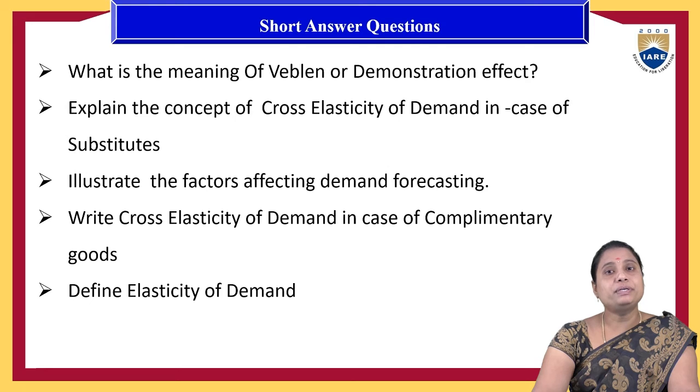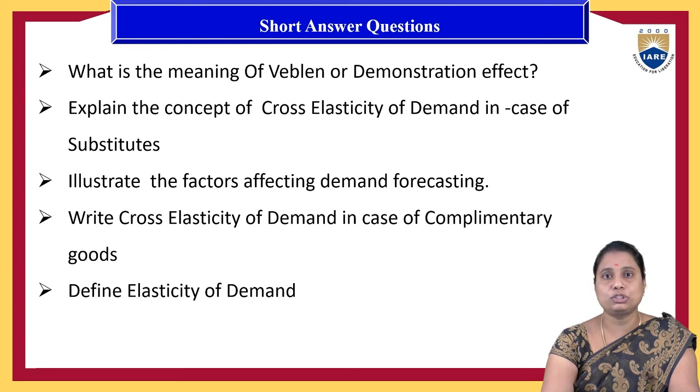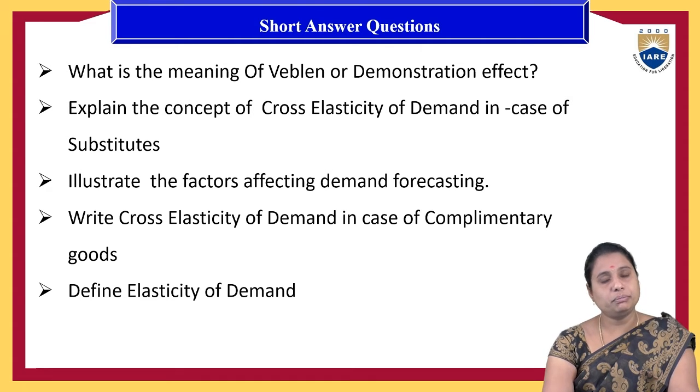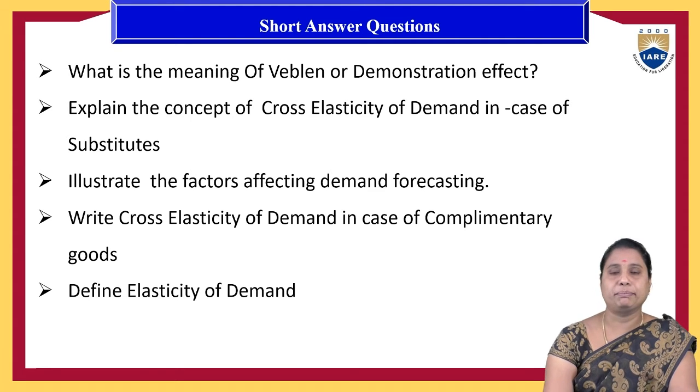That is a temporary demand created for the products based on future uncertainties, or in the case of emergencies and war situations; that demand is called the Veblen effect. We can explain with the example of lockdown announcements. Before the lockdown is announced, the people will rush towards grocery shops and try to maintain some stock for the pandemic situation. That is one of the examples for the Veblen effect.